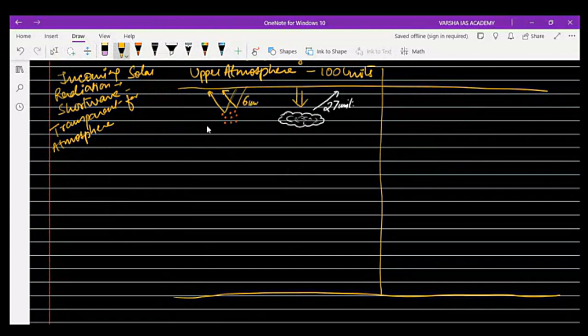This accounts for 6 units or 6%. Then the sun's radiation also reaches the lower atmosphere, where it is absorbed by a few gases present there, that is O3 (ozone). This absorbs about 14% or 14 units. So how much is accounted? 27 plus 6 is 33, and 14 more makes 47%.